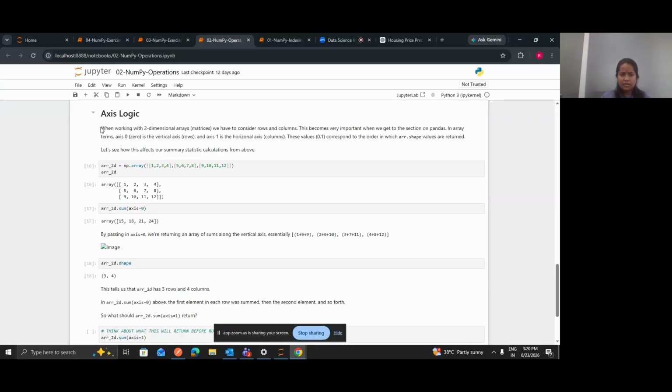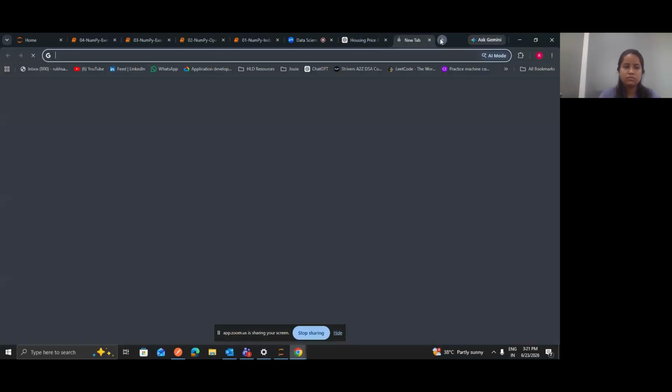In array terms, axis 0 is the vertical axis and axis 1 is your horizontal axis. In the example you can see we are passing axis 0. So axis 0 means vertical, right? And if you're passing axis 1, it means horizontal. Let me take an example.